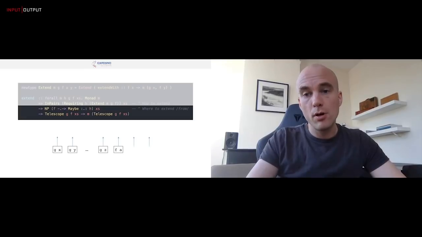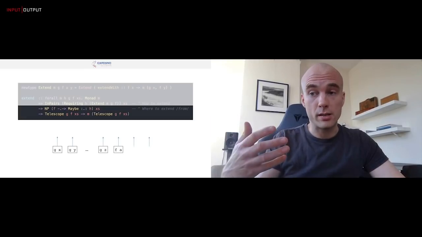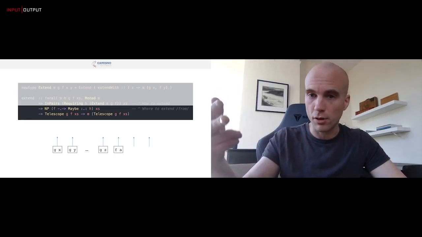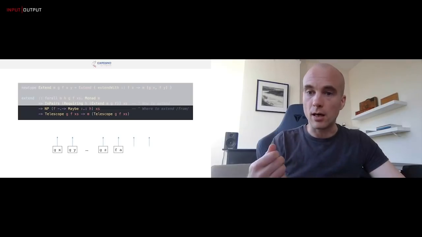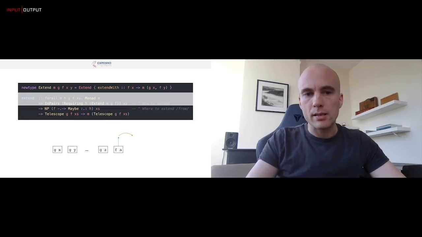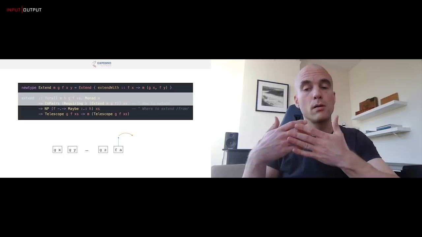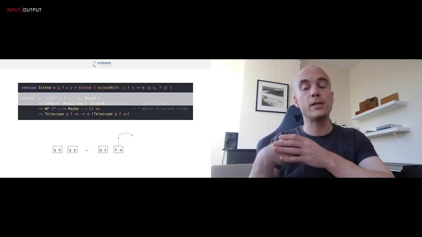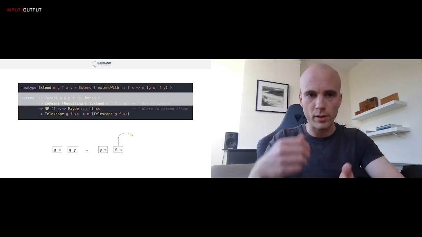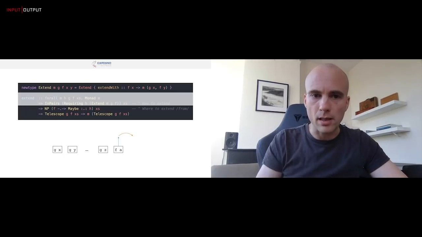Now, since we don't know where the tip is, since we don't know where the state of the system is, we need such a function for every era, right? We need such a function for Byron, for Shelley, for Gauguin, whatever, and then we look at which era we are in and pick the right function. If we are in this era and we do decide to extend, we need to take the current Byron state, say, and turn it into a past Byron state and a current Shelley state, right? We need to extend it by one. So this is this extend type.